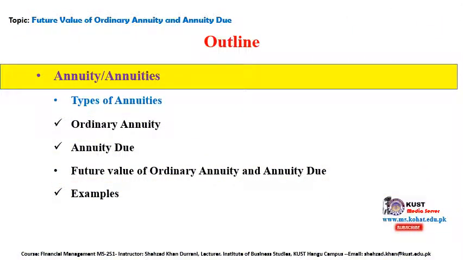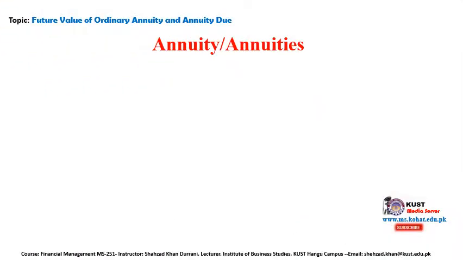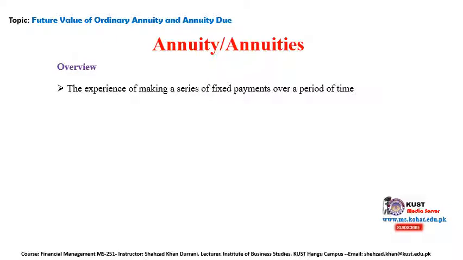Start. Annuity or annuities. We will try to understand the basic perspective of the annuity or the annuities. So annuity is the experience of making a series of fixed payments over a period of time.